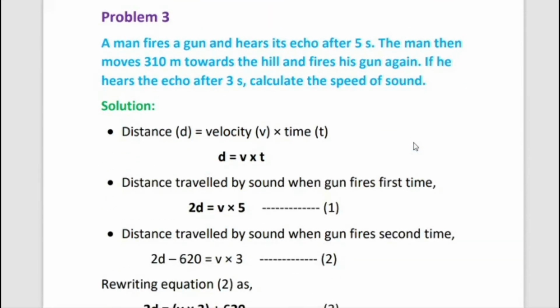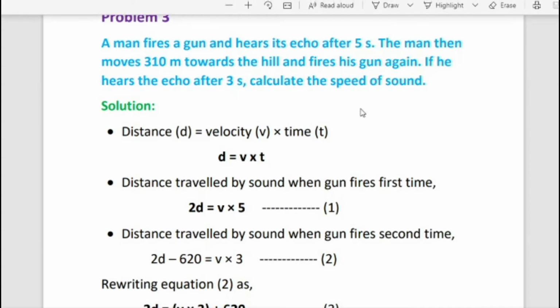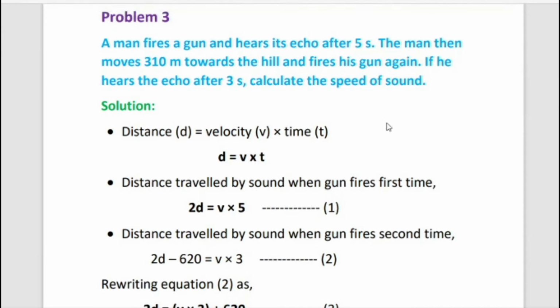Now we move to problem number 3, page number 97. A man fires a gun and hears its echo after 5 seconds. The man then moves 310 meter towards the hill and fires his gun again. If he hears the echo after 3 seconds, calculate the speed of sound. Echo means a repeated sound caused by reflection of sound waves from a particular surface. To hear a distinct echo, the time interval between the original sound and the reflected sound must be at least 0.1 second.